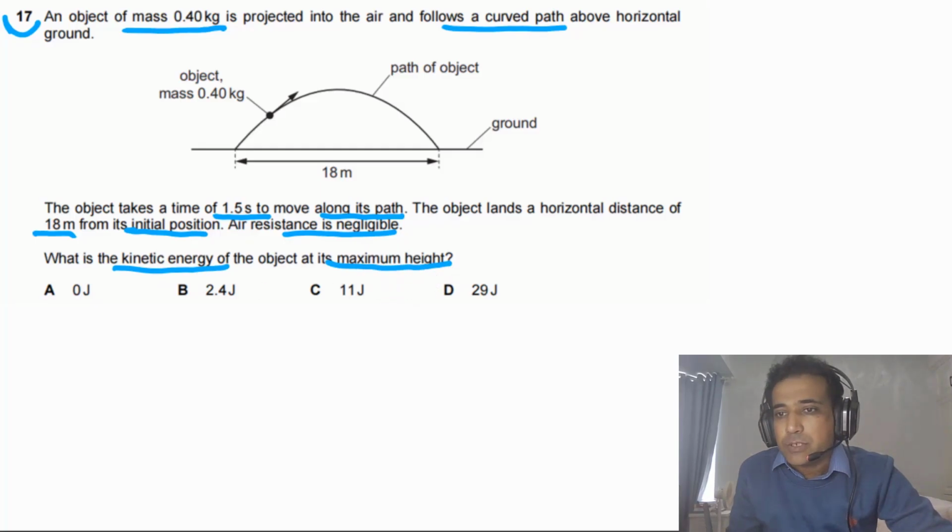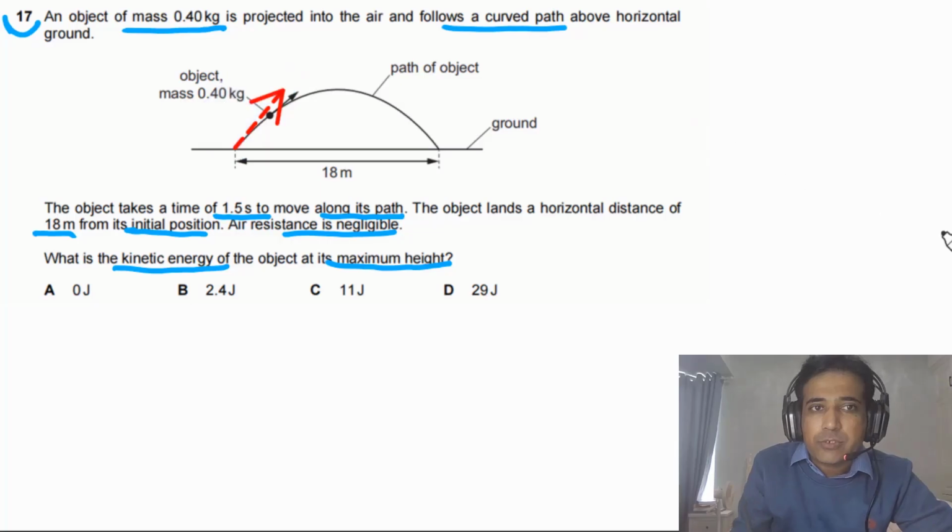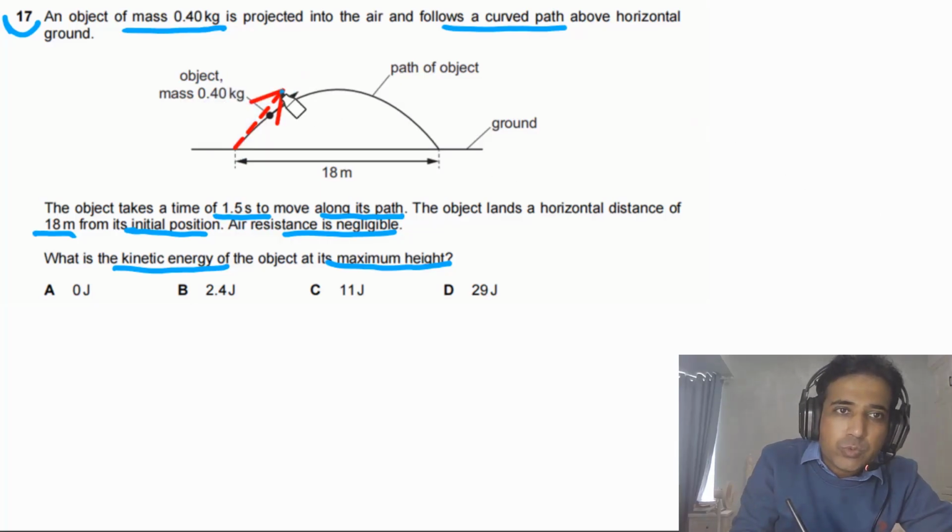So this is just a simple projectile motion. So in this case we have the object projected from here. This is how the object is projected. We can resolve this motion into two components. So it has a vertical component and it has a horizontal component. The horizontal component we can say is ux, the vertical component we can say is uy, and the initial speed of this one is u.